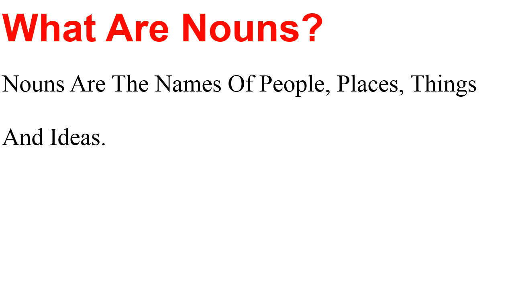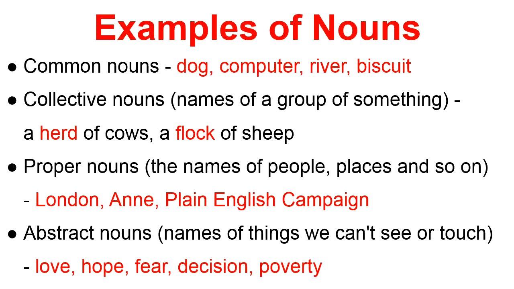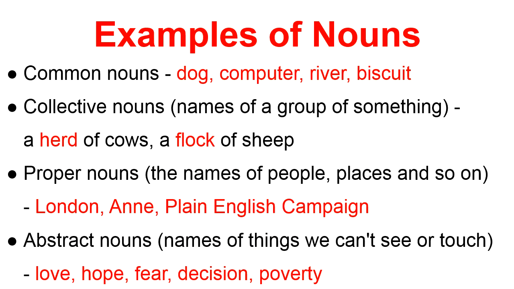What are nouns? Nouns are the names of people, places, things and ideas. Examples of nouns. Common nouns: dog, computer, river, biscuit. Collective nouns, names of a group of something: a herd of cows, a flock of sheep.